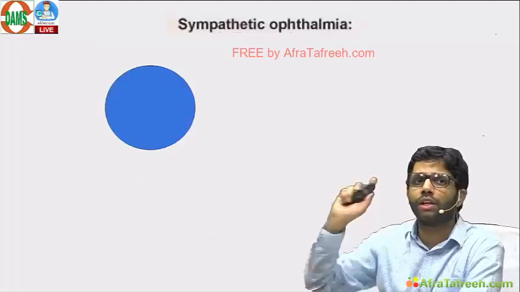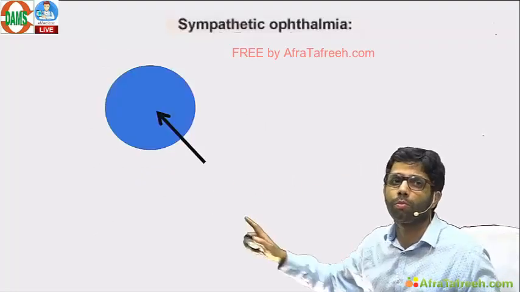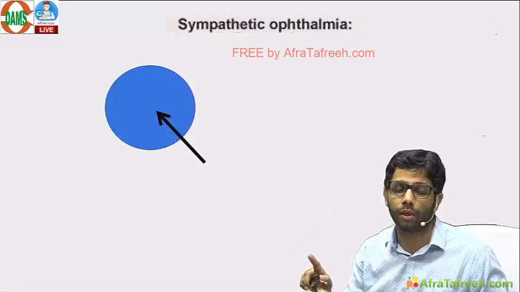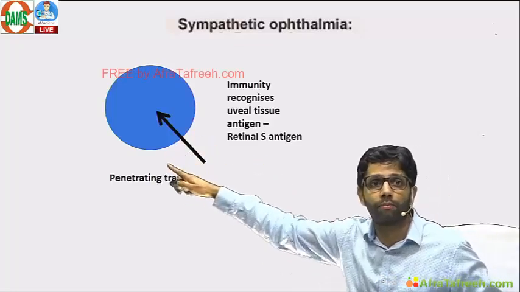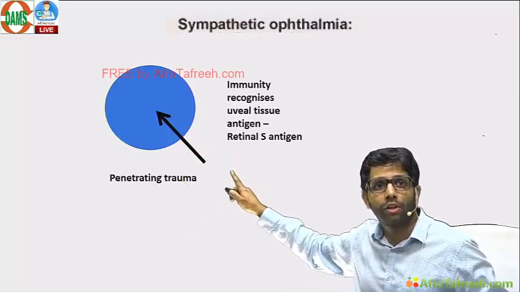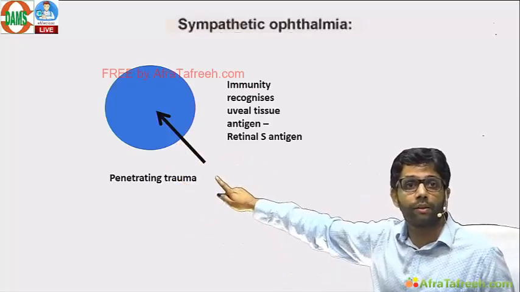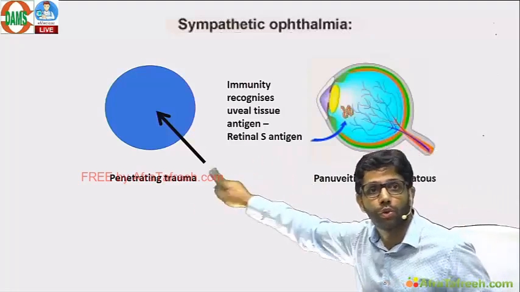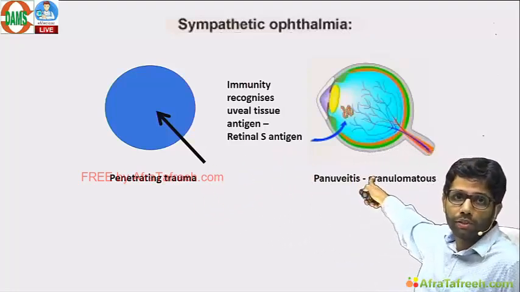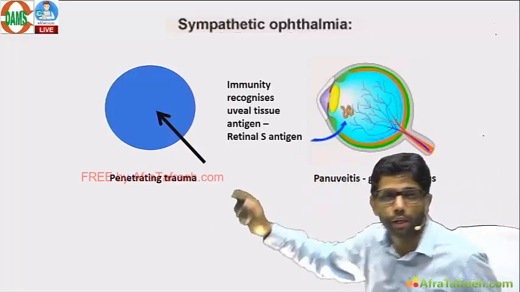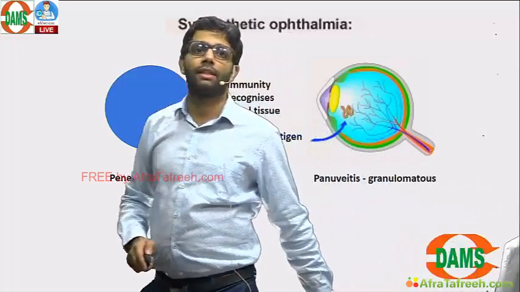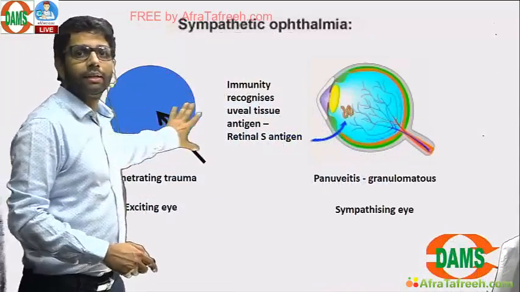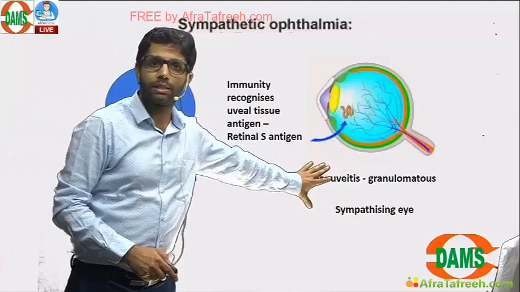But in uveitis, one condition, remember, because this is related to trauma. One question will definitely come, I think. Penetrating trauma leads to recognition of the retinal antigen by the body. It leads to granulomatous uveitis in both eyes. This is due to a type 4 hypersensitivity reaction. Both have panuveitis, granulomatous panuveitis. That is sympathetic ophthalmitis. Why? Because this is the exciting eye. The other does not have trauma. You have the sympathizing eye.